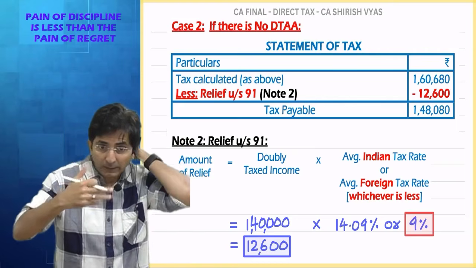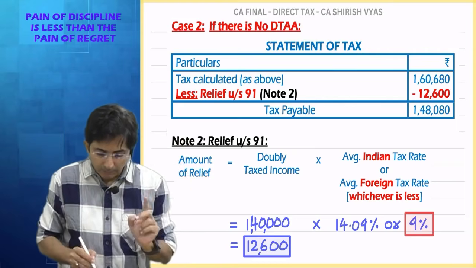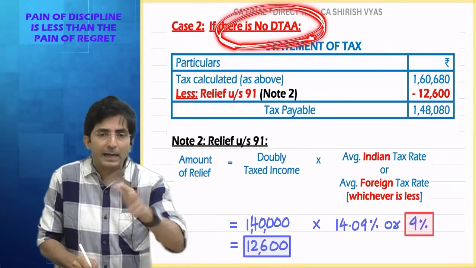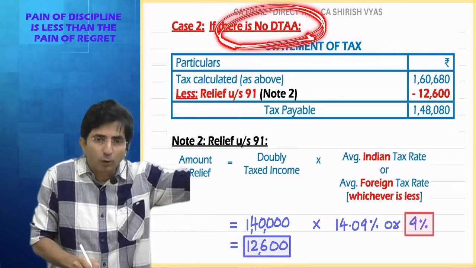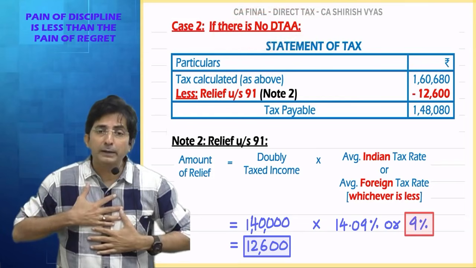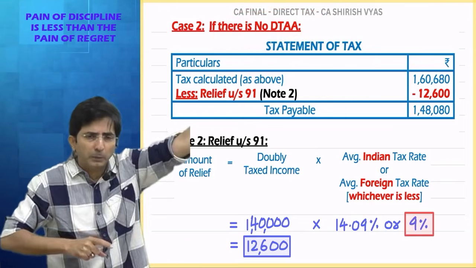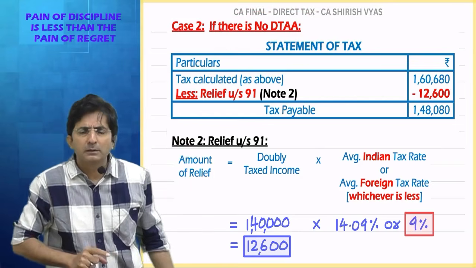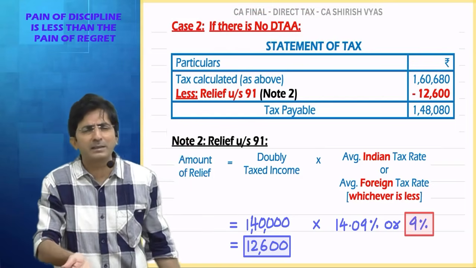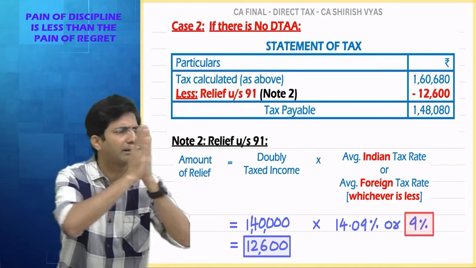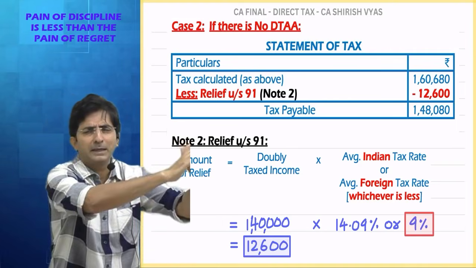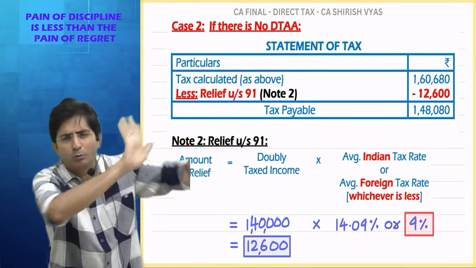You understand the feeling. So when India does not have a DTAA with a foreign country, and if people of India argue with Narendra Modi that those people have taxed on 2 lakhs, what will the government of India say? That is their problem. We don't have any agreement with them. So don't talk about what they do.